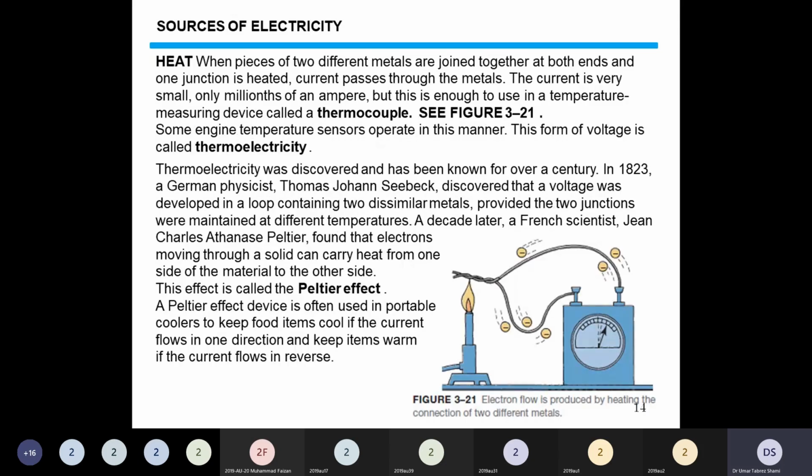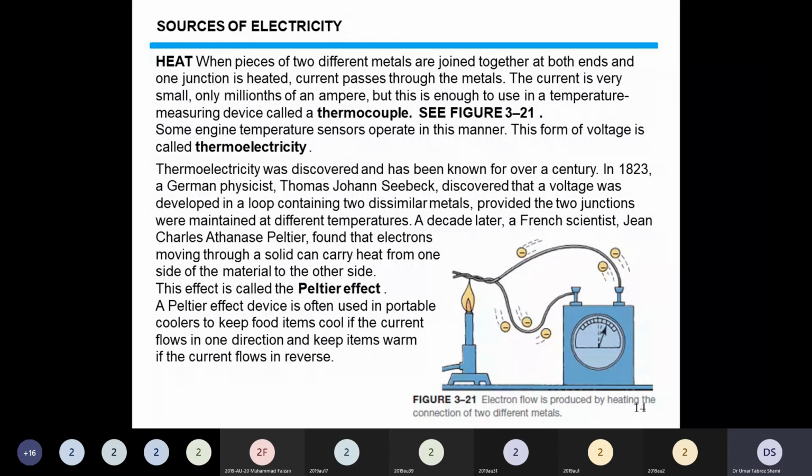Friction, then is the heat. Heat is also one source of creating electricity, and this type of electricity is called thermoelectricity, where we are converting heat energy into electricity.